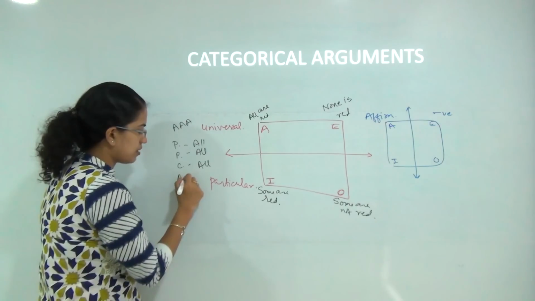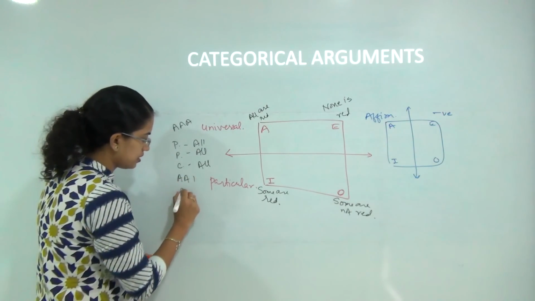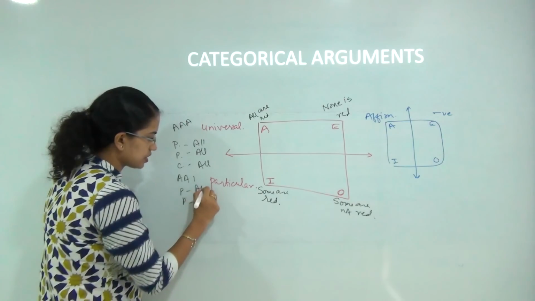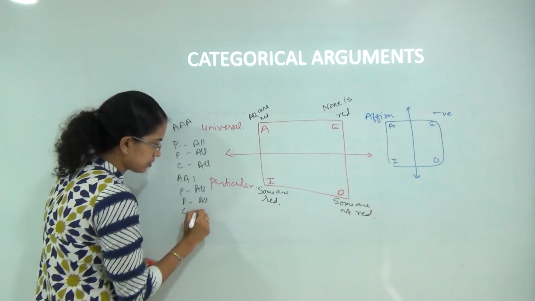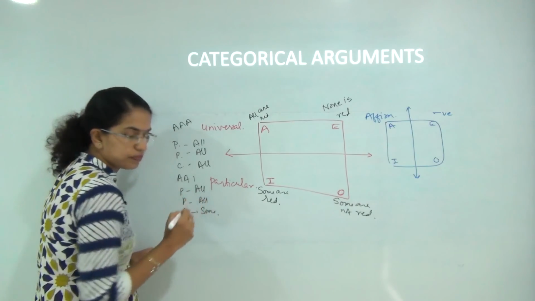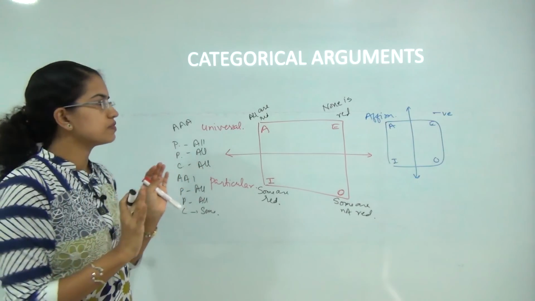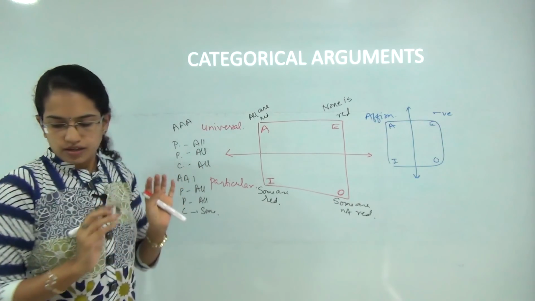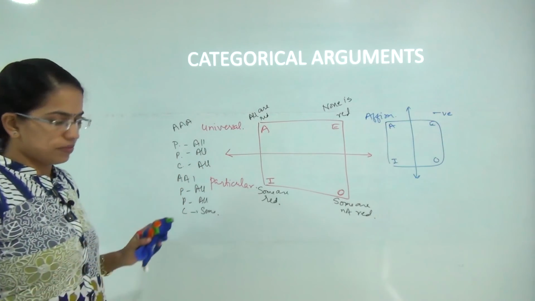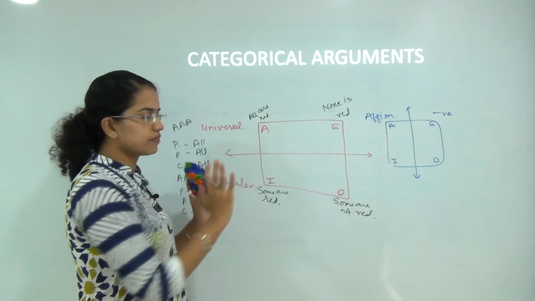If I use an example of AAI, what does that mean? Under the two premises I am using the word all, but under the conclusion I am using the word some. So this is the first thing we need to clarify in mind before we try to solve any of the problems.